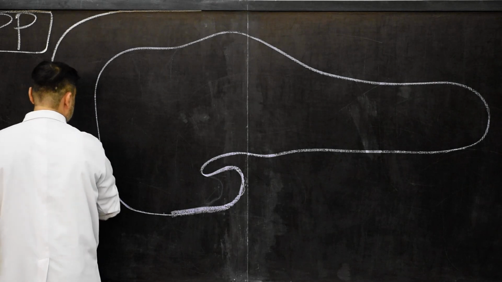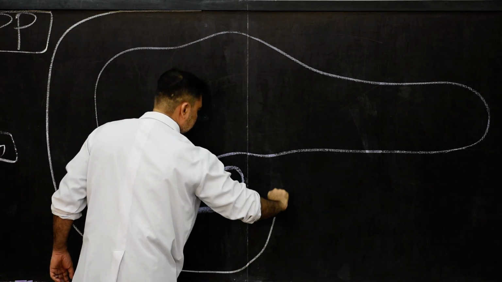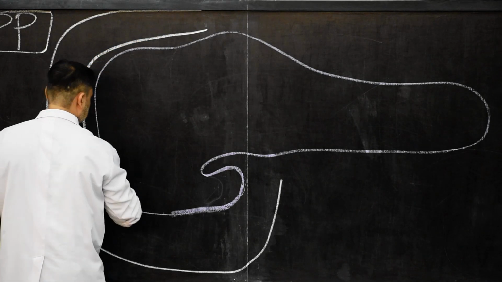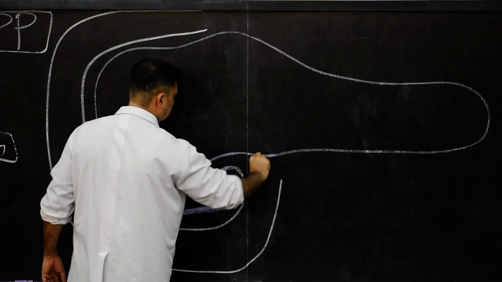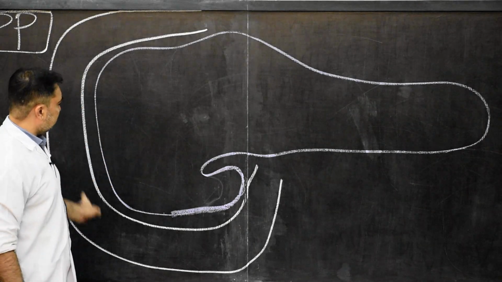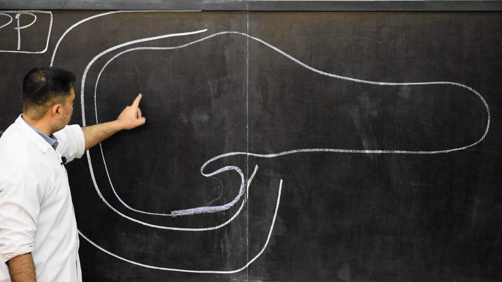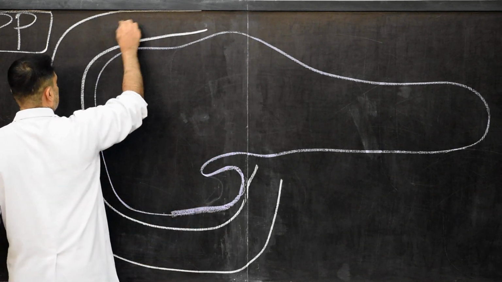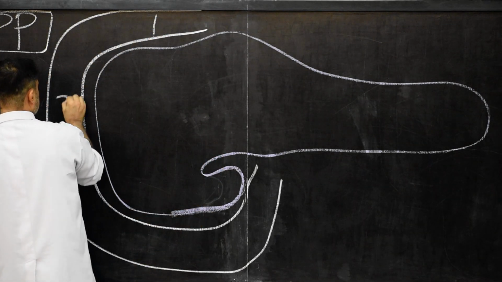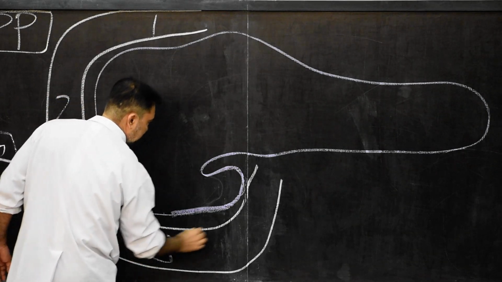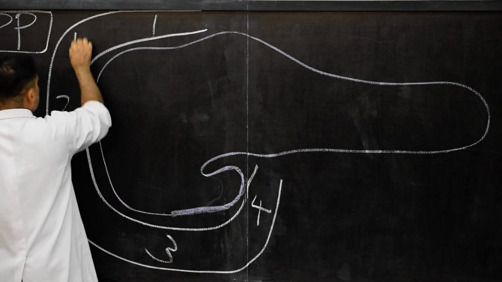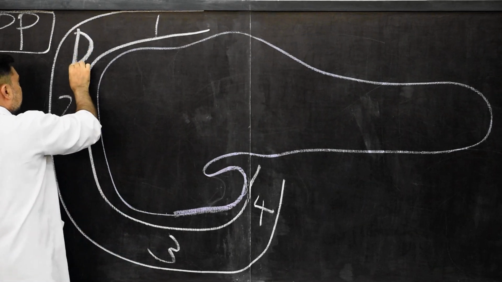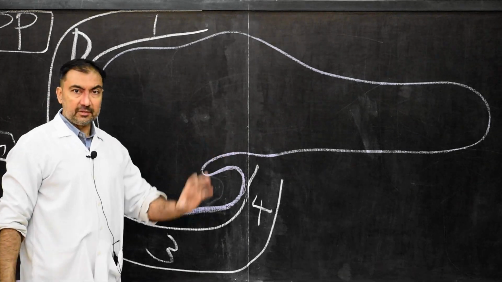This structure is the duodenum. So here we have drawn the duodenum. This is the concavity of the duodenum, and present within the concavity of the duodenum is the pancreas. So this is the first part, second part, third part, fourth part of the duodenum. The pancreas is present within the concavity of the duodenum.